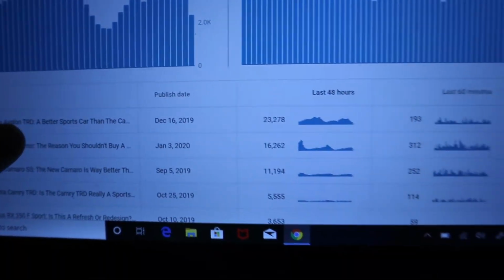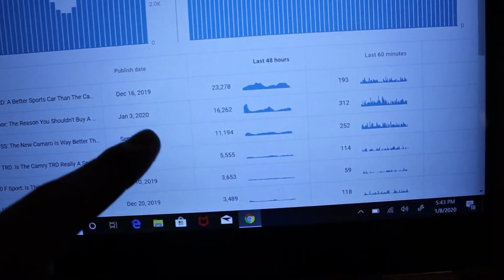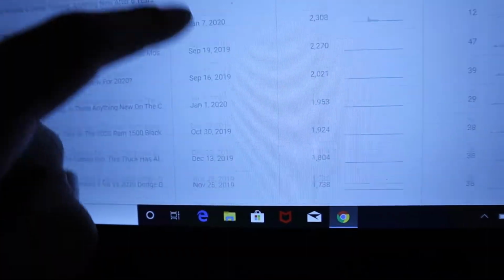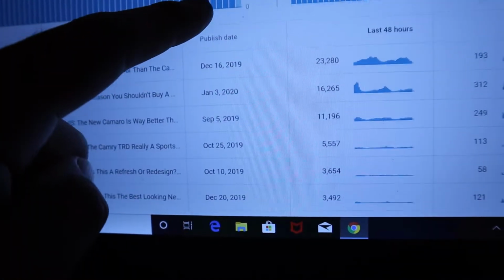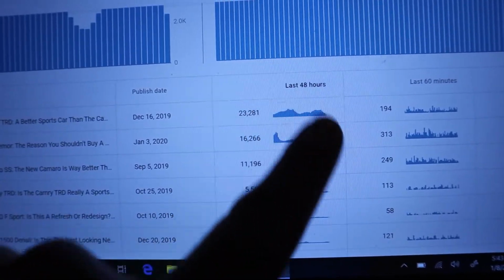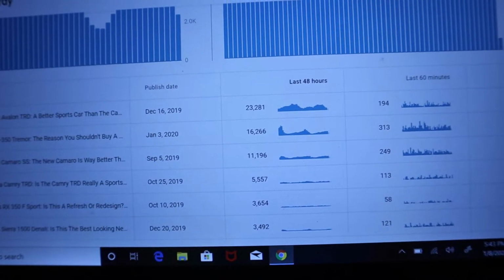But this is the most important thing that I look at, and this is my videos in the last 48 hours. The reason I look at this is it shows me where I'm getting my views from, video wise. The interesting thing to look at is how many views they're getting. If you want to cut this into a day, just cut that number in half, and that's about how many views that video gets per day.